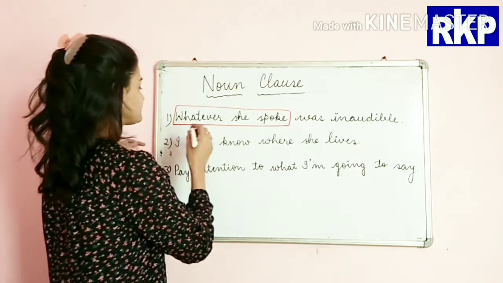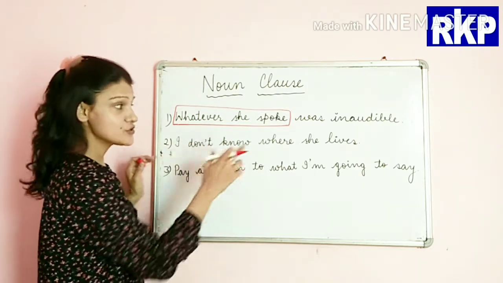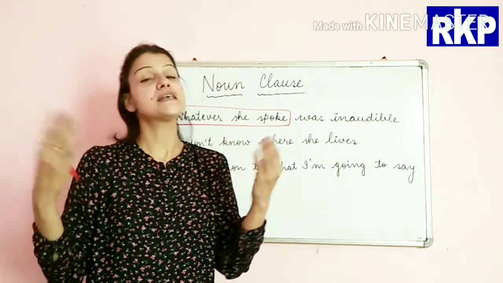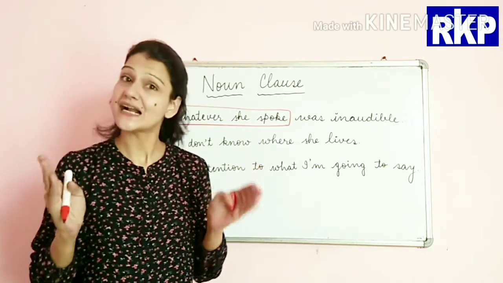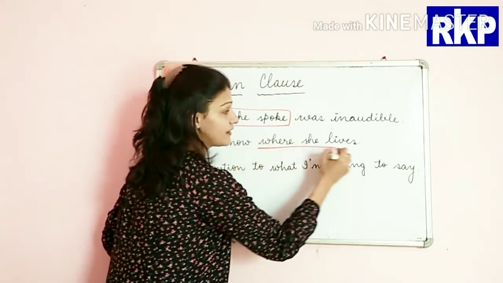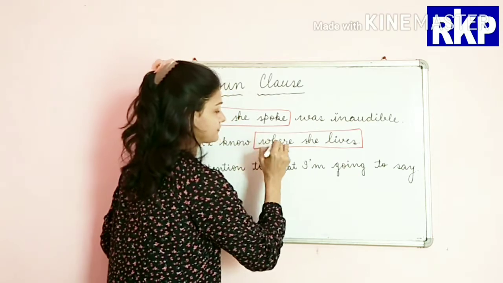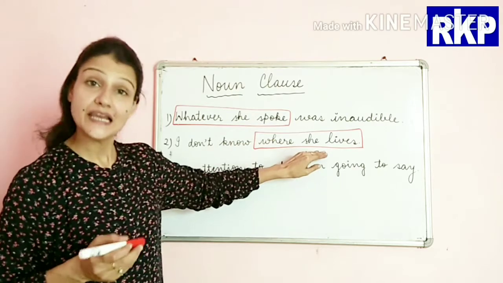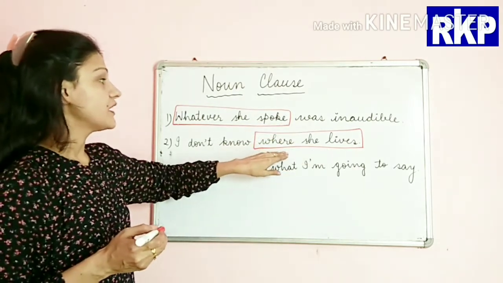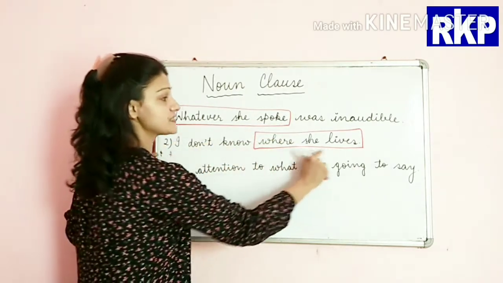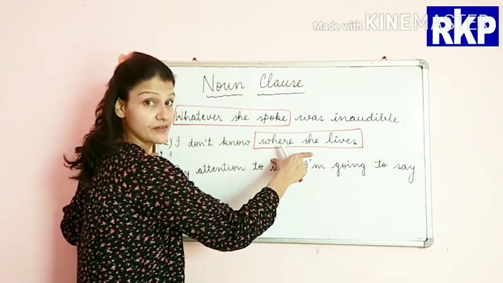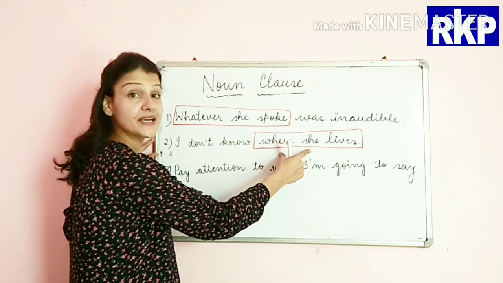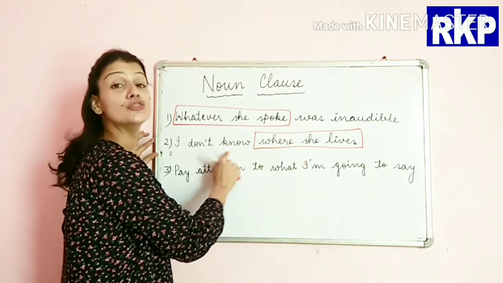Now next sentence, I don't know where she lives. Now I don't know something, and what is that something? Where she lives. So I don't know what? Where she lives. So this is the noun clause and it is an object to the verb know.